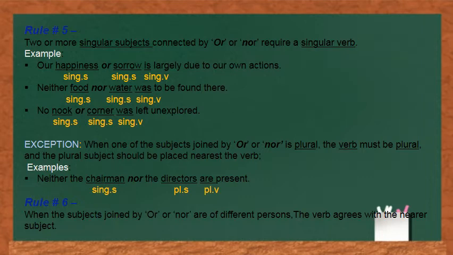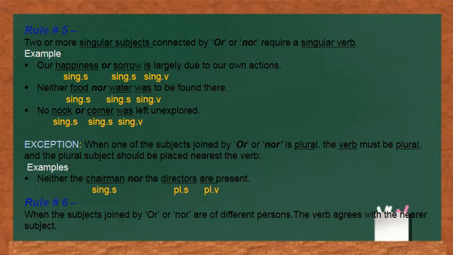Now there is an exception to this rule. The exception is when one of the subjects joined by or, nor is plural, the verb must be plural and the plural subject should be placed nearest the verb. Means when the subjects joined by or, nor are of different numbers, the verb must be plural and the plural subject should be placed nearest the verb.